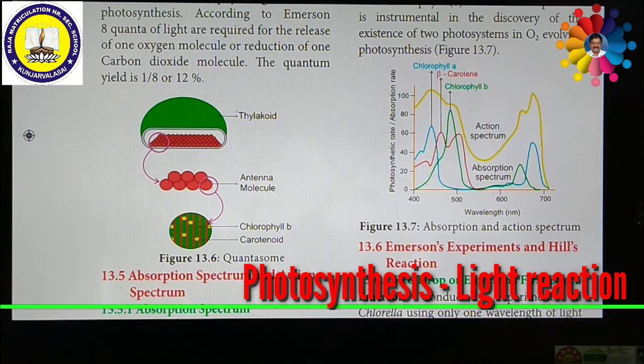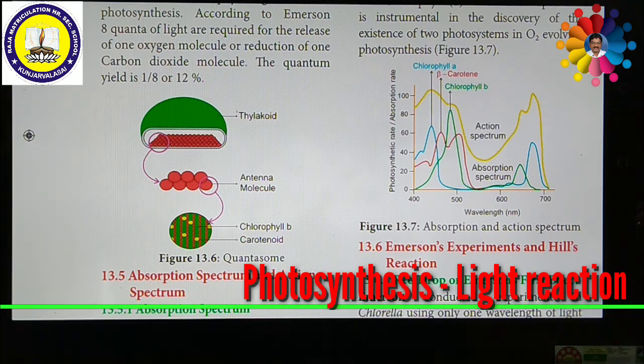This dark reaction does not need any light. That is why it is called the dark reaction. This was explained by Melvin Calvin. That is why the cycle is called Calvin's cycle. So the light reaction is a photochemical reaction, whereas the dark reaction is a thermochemical reaction.